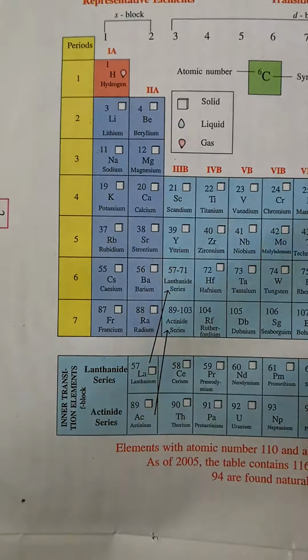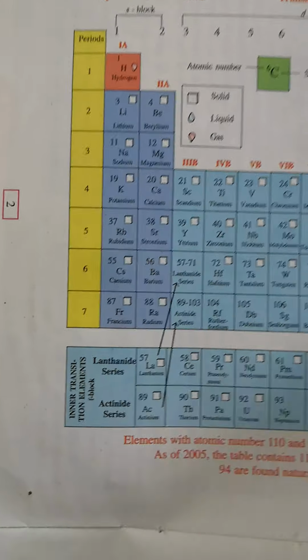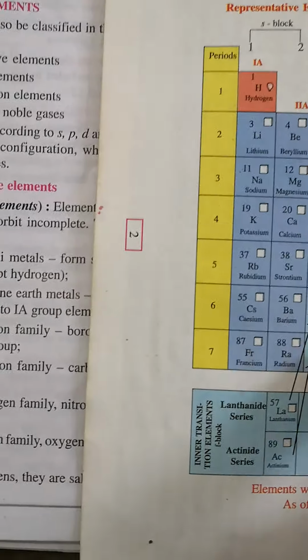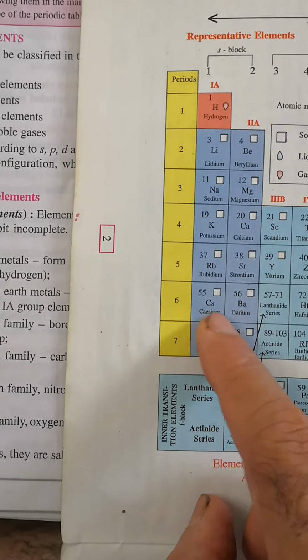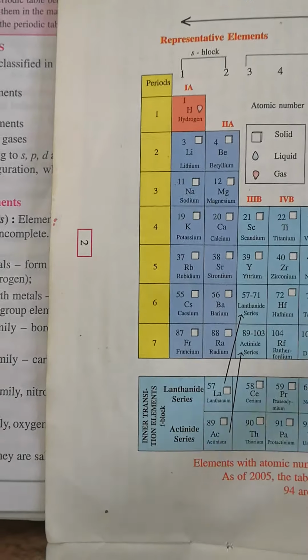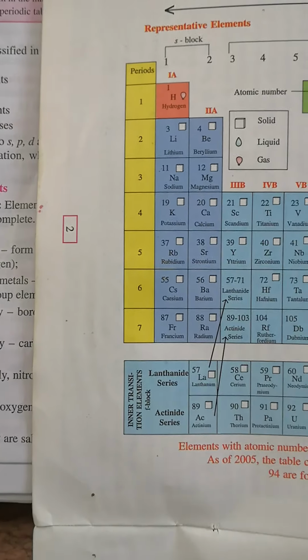Then we have 8 in the second period, third the same, similarly 8, then 18, so far 32. Right here you can check, from the lanthanum series we have to take up to this, then we have to go below.